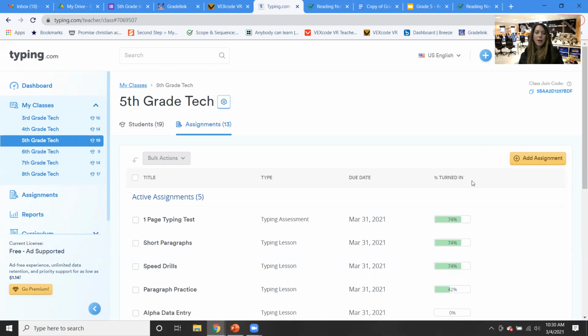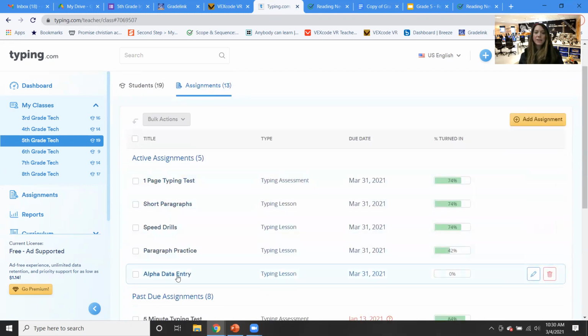And so our lesson is alpha data entry. This is our fifth assignment so far in the third quarter for typing. So please make sure that you're getting all your typing done. If you fell behind, please catch up this weekend, so that way you can get 100 for all of your typing, okay?